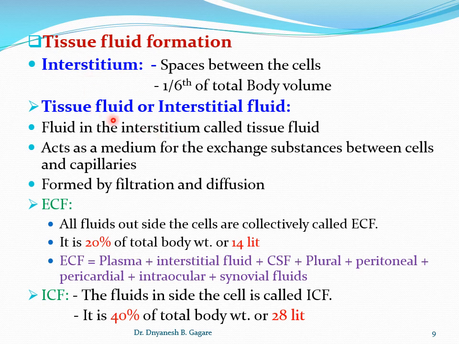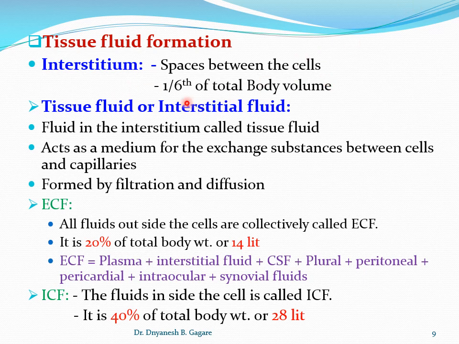The fluid in the interstitium is called the tissue fluid. What is the interstitium? The interstitium means the space between the cells. You know, the cells are not exactly connected, but the cells are floating in the fluid. The cells in the tissue are floating, and the space between the cells is called the interstitium.